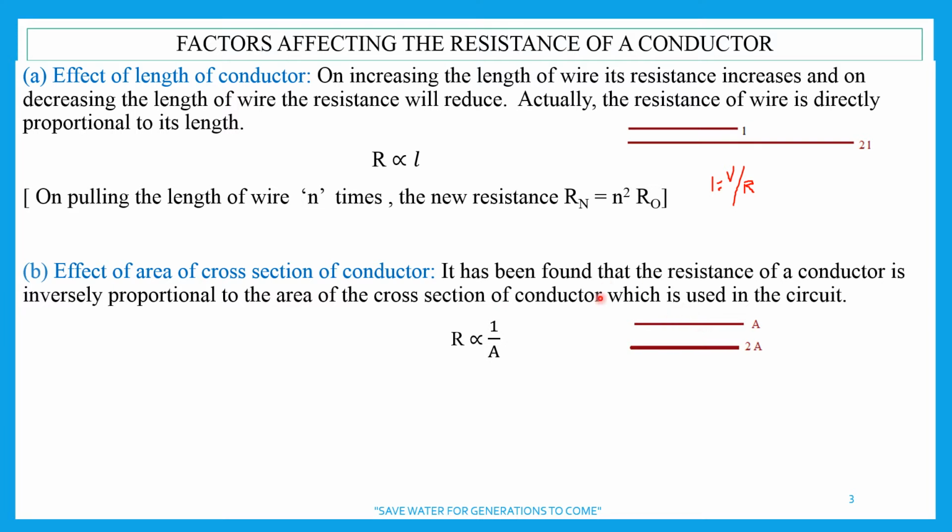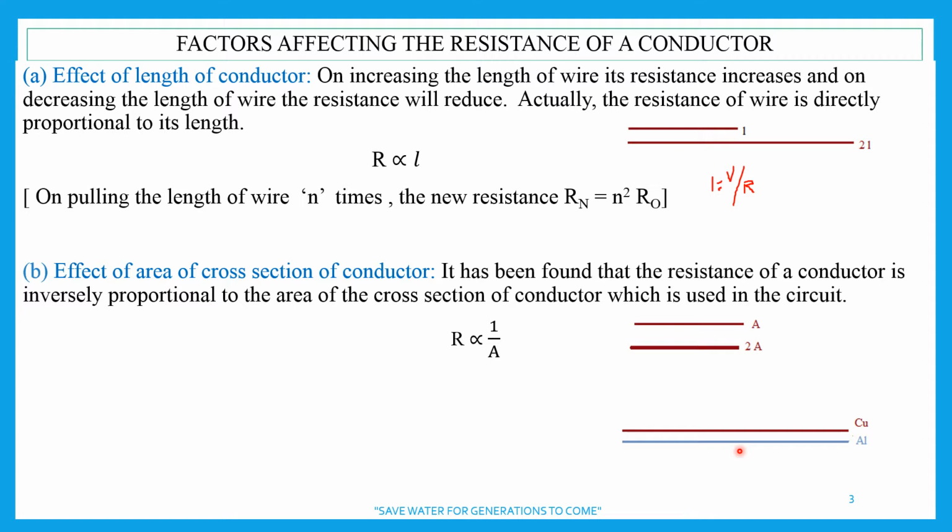By experiments it has been seen, and I shall try to show you this activity in the next session. Now, the third factor. If we take two conductors of different material, one of copper and another of aluminum, both of the same area of cross section and the same length, what do you think? Will the resistance change or not?